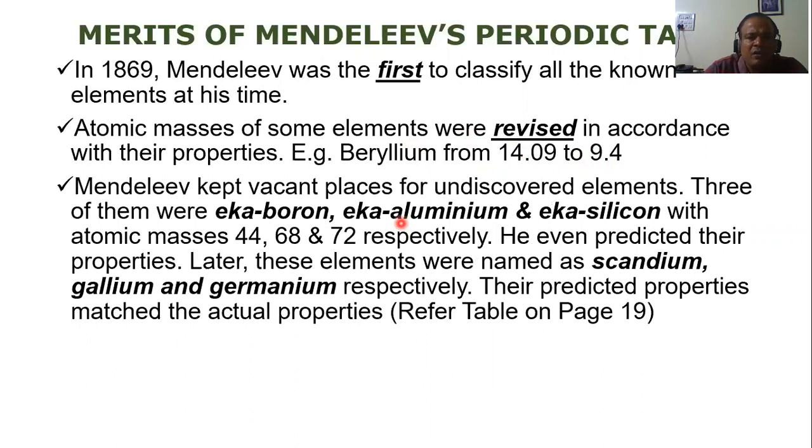Now, the third important point: Mendeleev kept vacant places for undiscovered elements. Remember, Newlands had not kept spaces for new elements in his table. But Mendeleev kept vacant places for undiscovered elements. Three of them were Eka boron, Eka aluminum, and Eka silicon with atomic masses 44, 68, and 72 respectively. He even predicted their properties based on the table, and later these elements were named scandium, gallium, and germanium respectively.